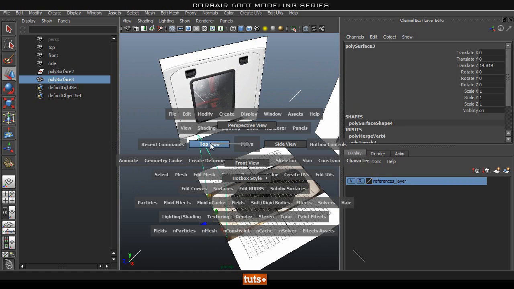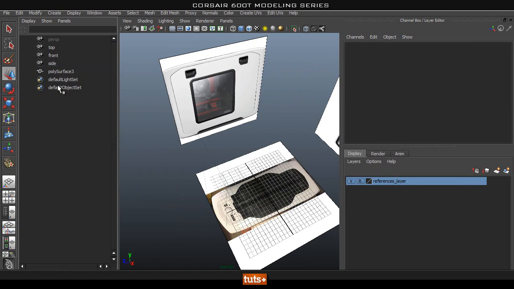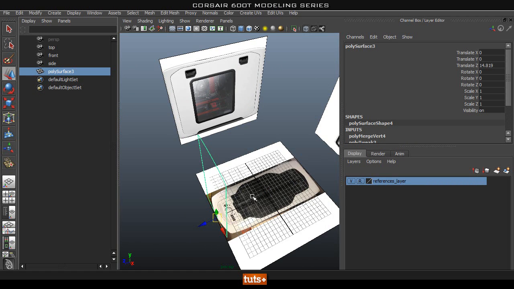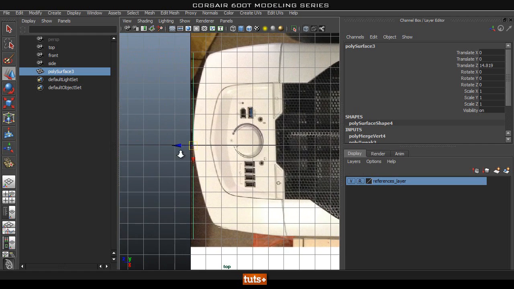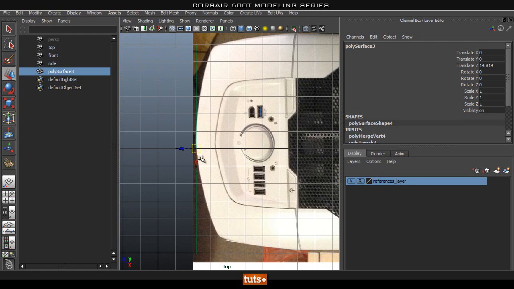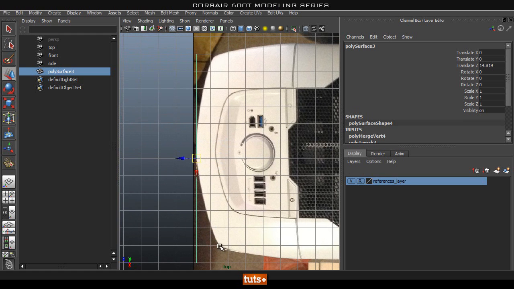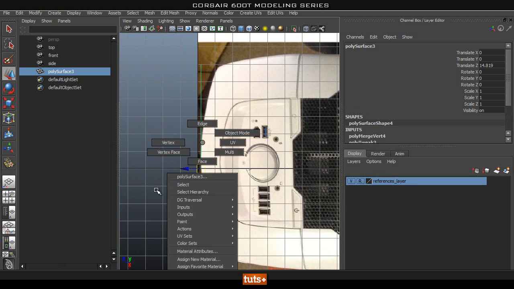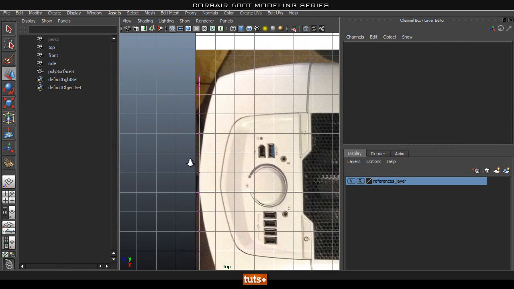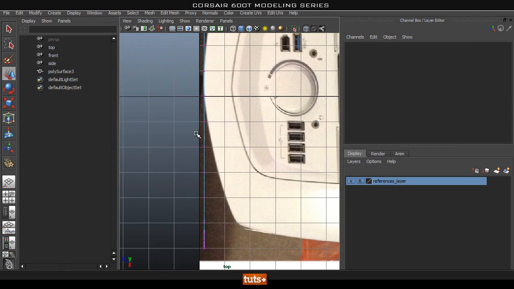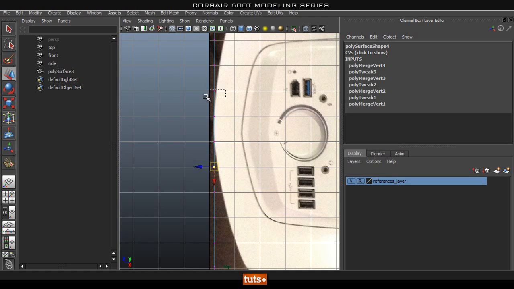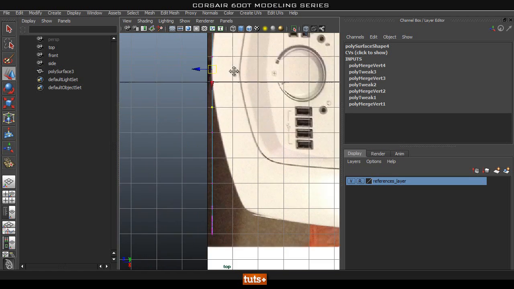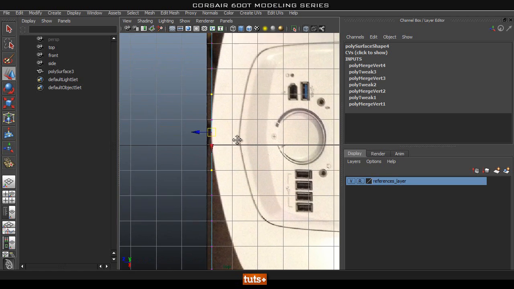So once we have both of these done, I'll just make sure that I delete that. And in our top view, we're going to go ahead and bend this so it looks like it's meant to. As you can see in our top view, it's not that bad apart from perspective. So we'll just go into our vertex mode and start pushing these back, okay? So let's just see how we should do this.